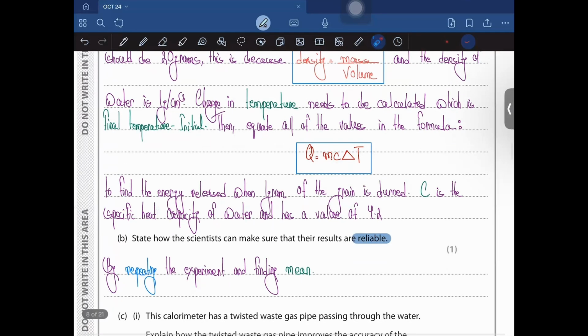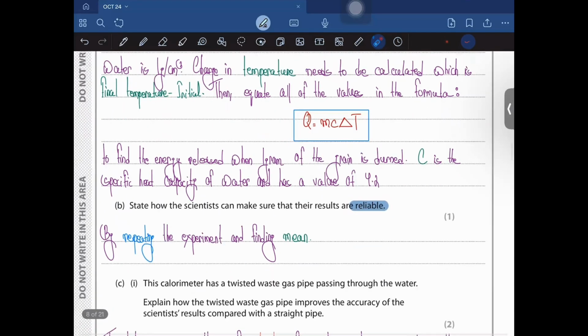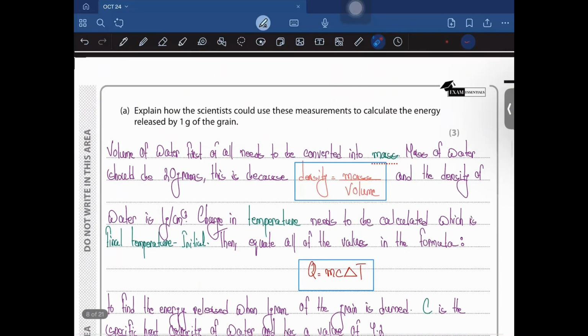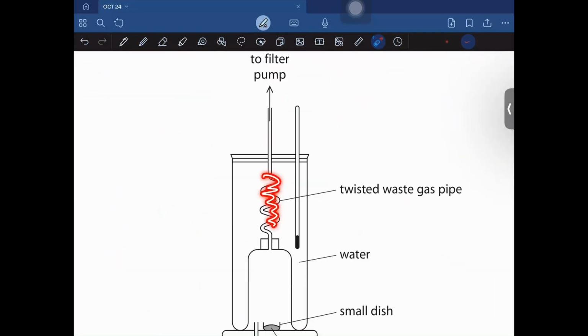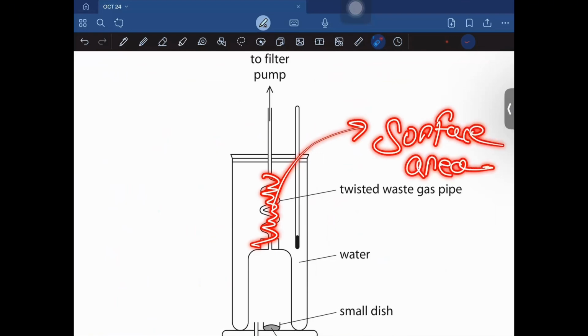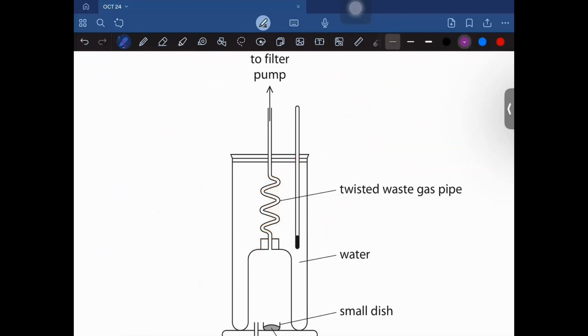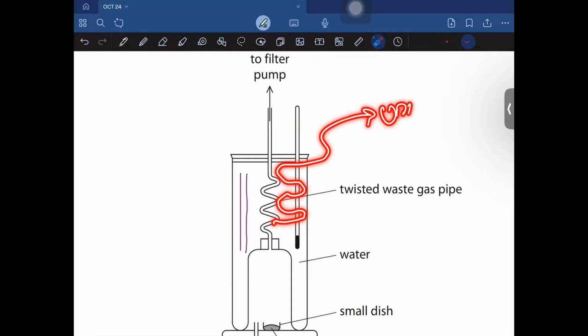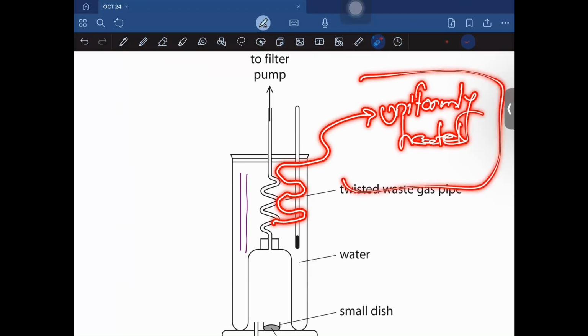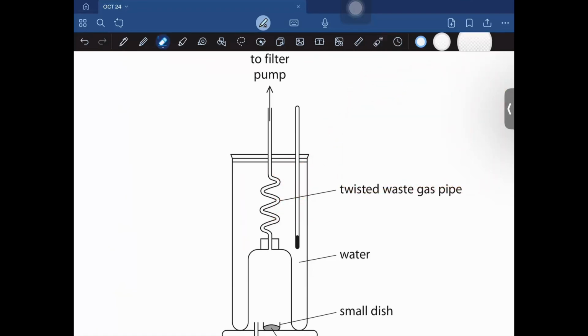This calorimeter has a twisted gas pipe passing through water. Explain how the twisted gas pipe improves the accuracy of scientists' results compared with a straight pipe. First of all, as it is twisted, it is going to increase the surface area when compared with a pipe that was only a straight line like this, right? And second of all, it is going to ensure that the water is uniformly heated. The water is uniformly heated, right? So yeah, this should be it.